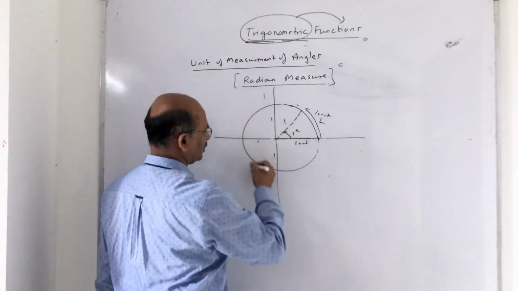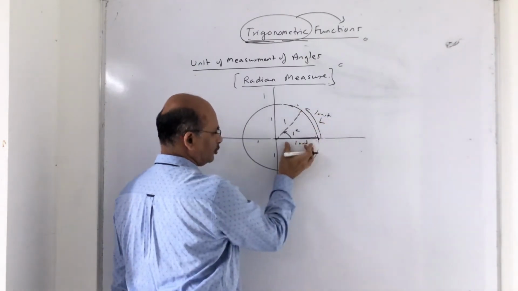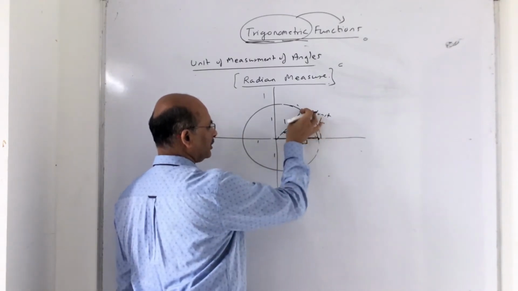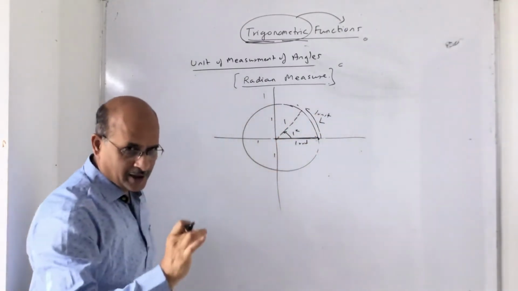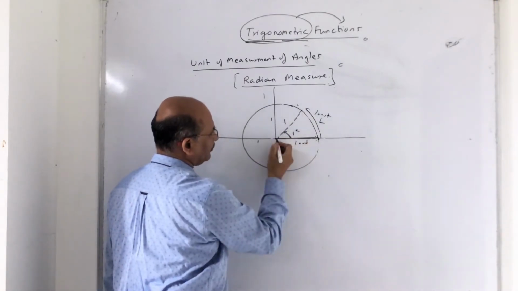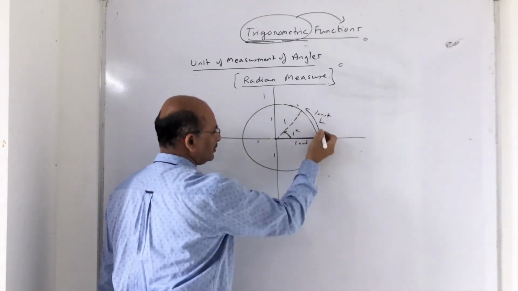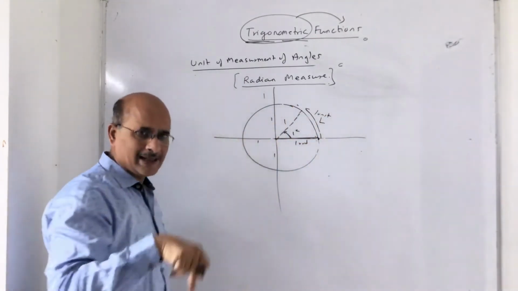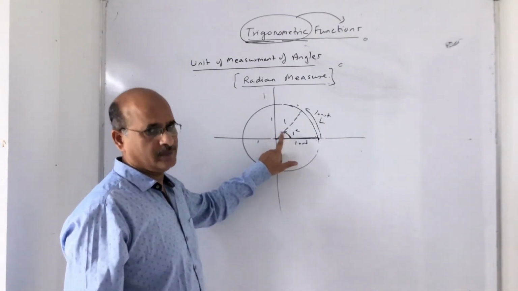So 1 radian. I repeat my words here. Suppose I consider a unit circle and the terminal arm covers an arc of 1 unit only. Suppose the radius is 2 units, then it covers a length of 2 units. If it is 3 units, it covers 3 units. If it is 4 units radius, then it covers the length of the arc of 4 units. Then the angle subtended at the center by this terminal arm, under this condition, radius 1 and length of the arc also 1, radius 2, length of the arc 2, then I say the angle subtended at the center is said to be 1 radian.